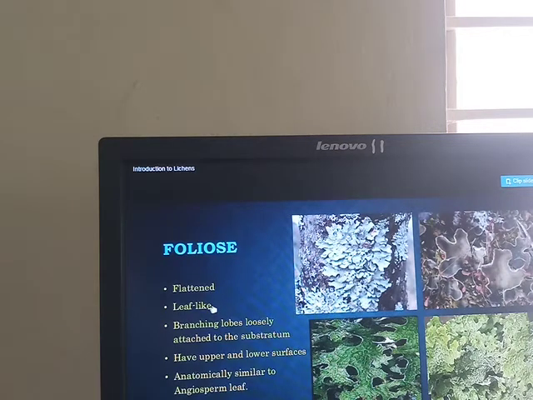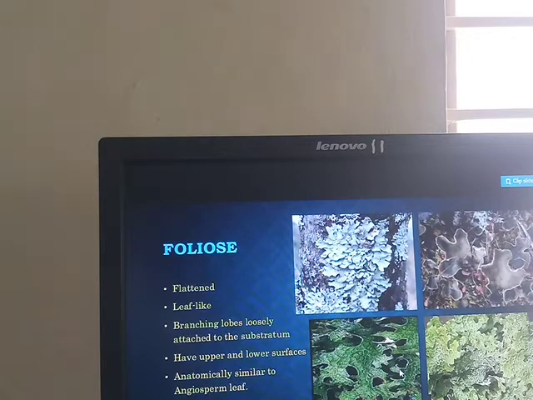Here they are leaf-like, flattened and branched lobes, loosely attached to the substratum, and have an upper and lower surface. The abaxial and adaxial surfaces can be easily differentiated, upper surface and lower surface. But in crustose lichens it is not easily classified. Upper and lower surfaces cannot be separated. And anatomically it is similar to an angiosperm leaf. It looks like an angiosperm leaf.